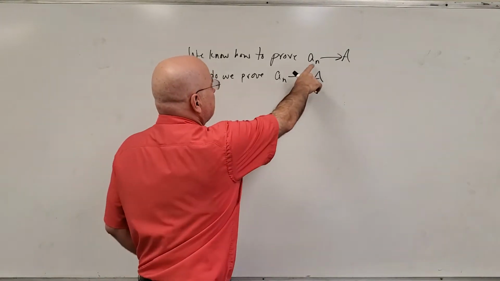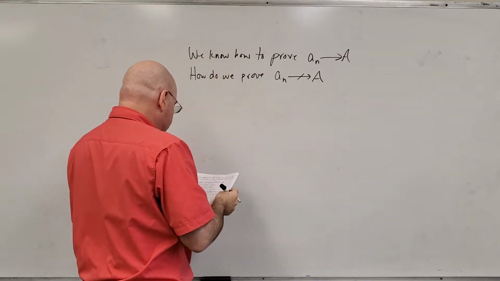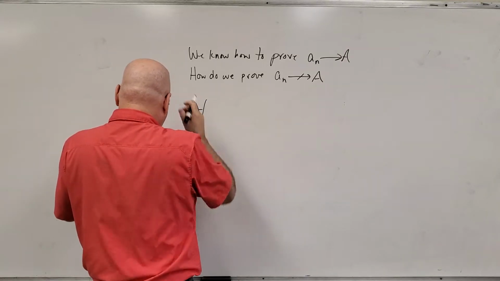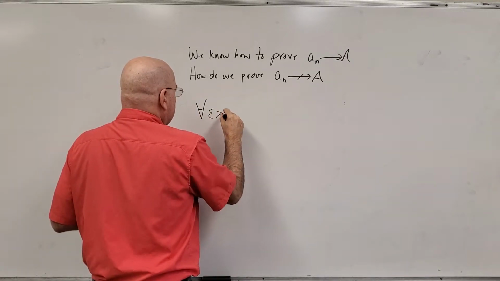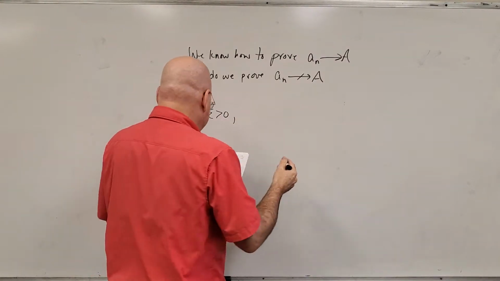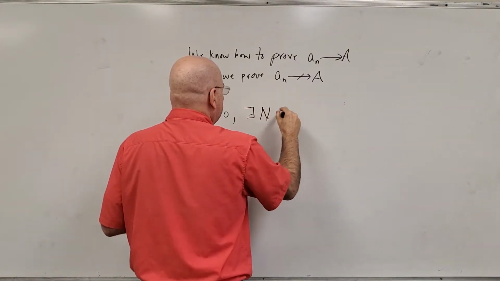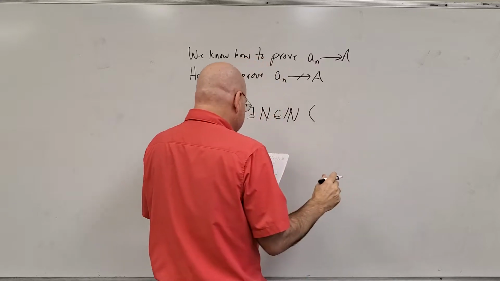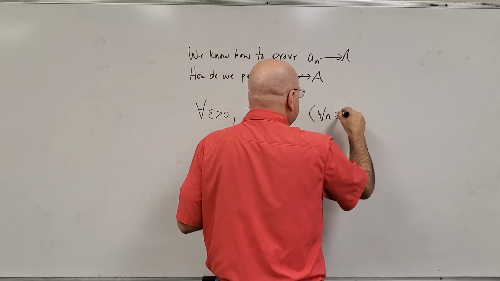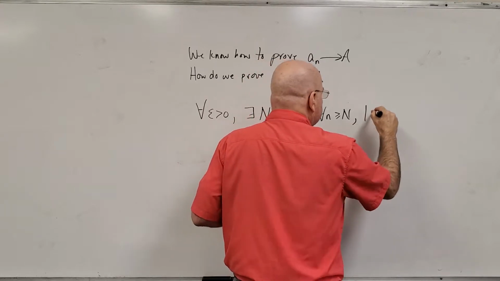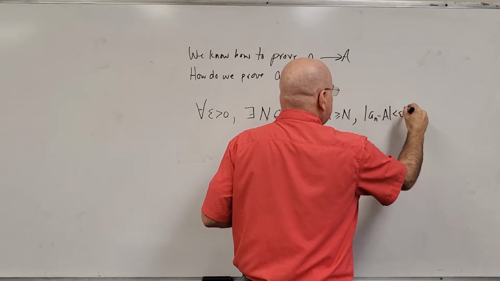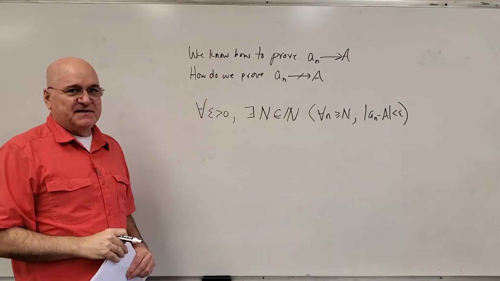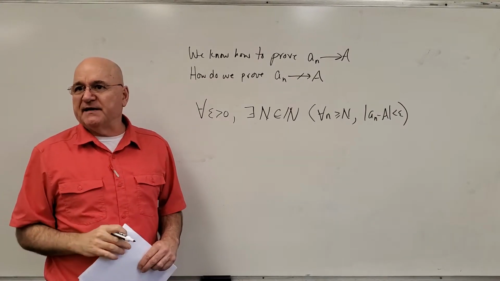Well, let's write out what it means for a_n to converge to A, and I'm going to use the quantifiers again. For every epsilon greater than 0, there exists a capital N in the set of natural numbers such that, for every n greater than or equal to capital N, the distance from a_n to A is less than epsilon.